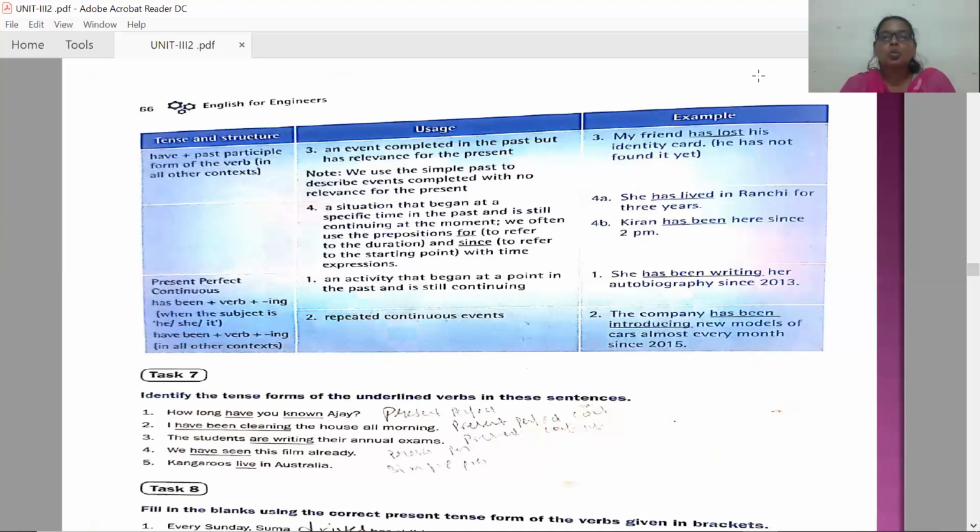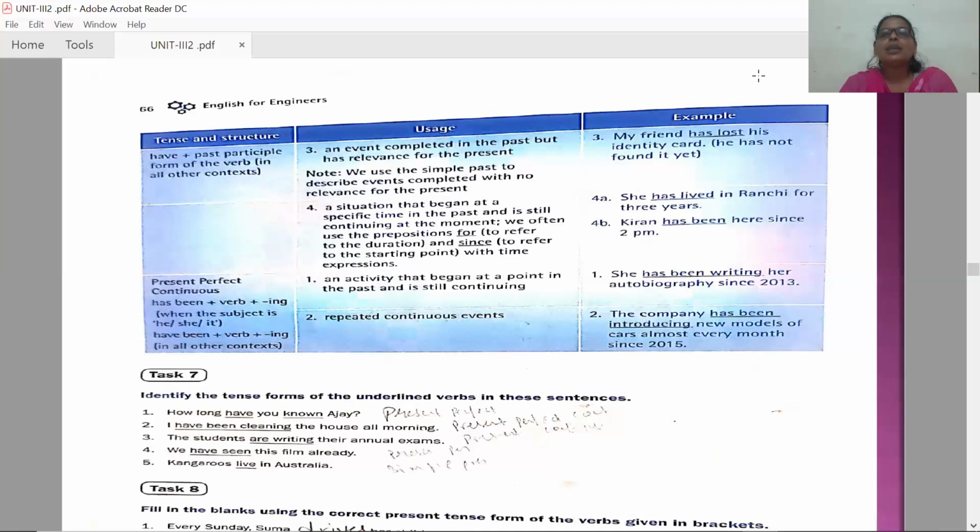And coming to the last one in the present tenses, present perfect continuous tense. Let us see the structure. Has been plus verb plus ing when the subject is third person he, she, it. In all the other cases, our structure will be have been plus verb plus ing. So let us see the usages.